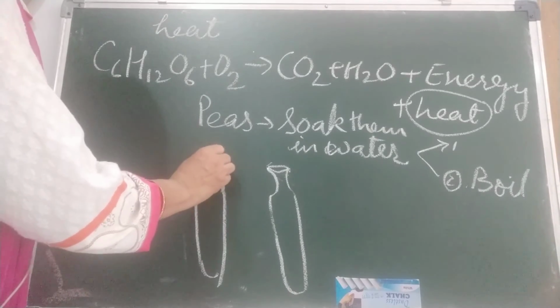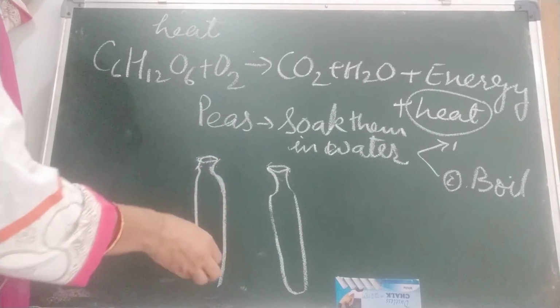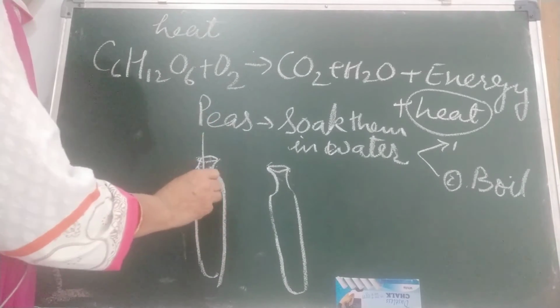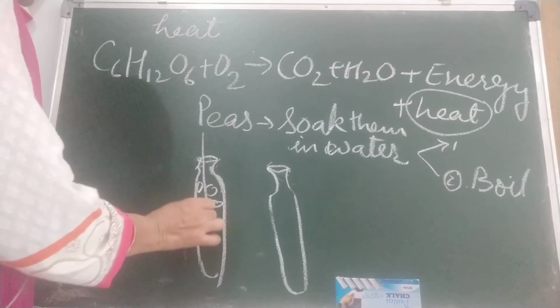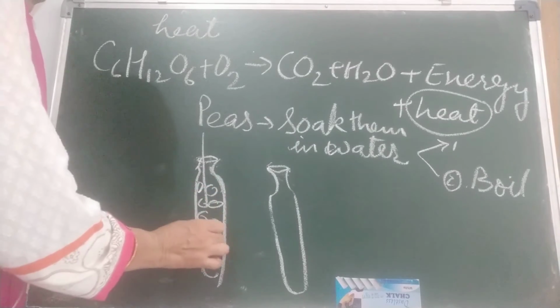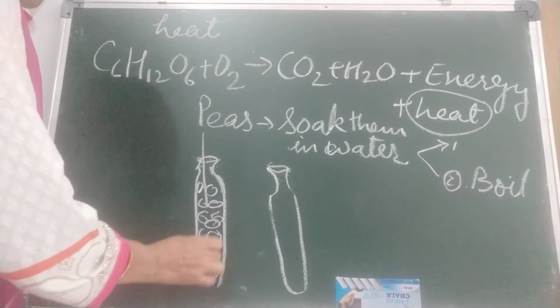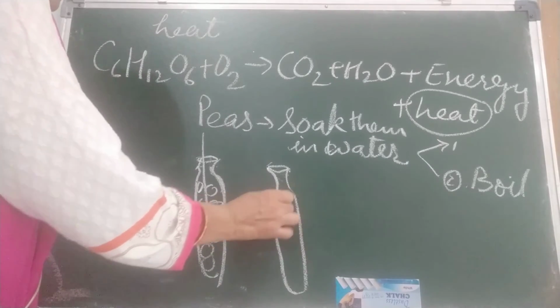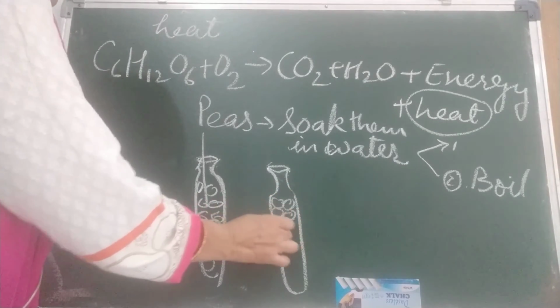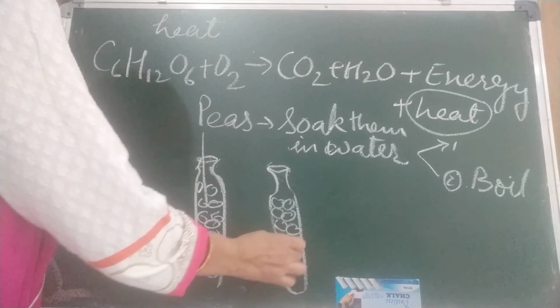In both we are going to put the peas. In this one the unboiled peas, and in this one the boiled peas. Boiled peas are dead.